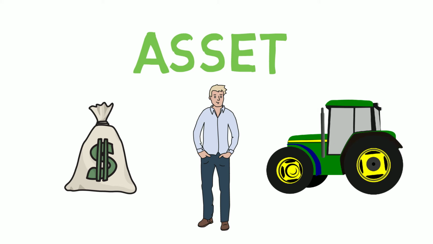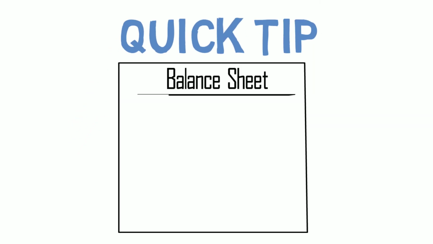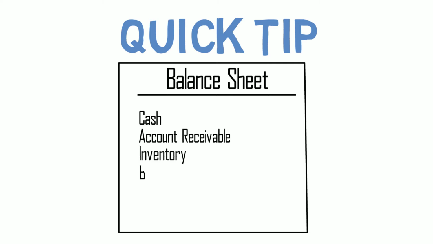Accounts receivable is also considered an asset, but it won't have any value to you until you physically receive cash from the customer. Quick tip: if you look at the balance sheet, items are sorted based on liquidity. At the top, you will normally see cash as it can be used right away. At the bottom of the list, you will most likely see items like buildings, land, or goodwill, something that is hard to sell or liquidate.